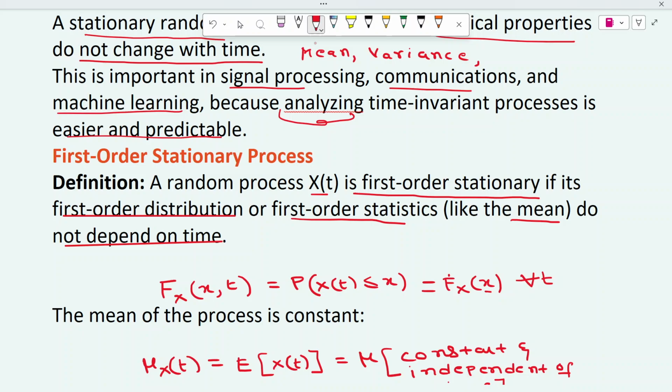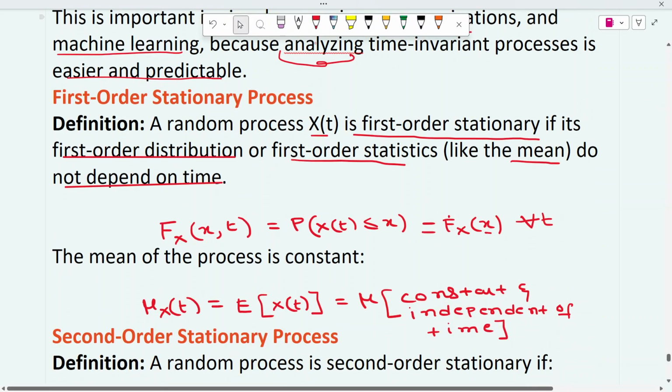So it is simply a constant. If these two are satisfied, then it is called a first order stationary process.